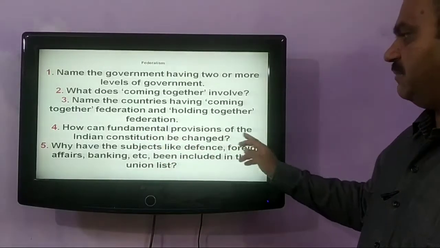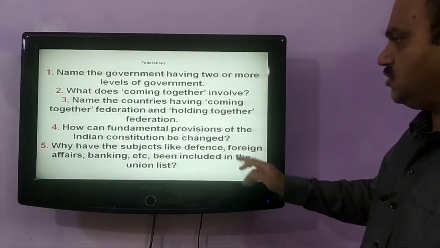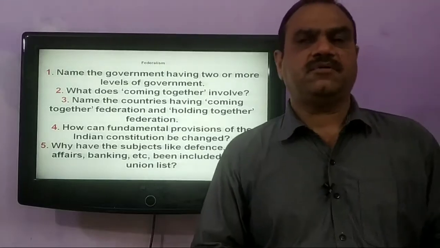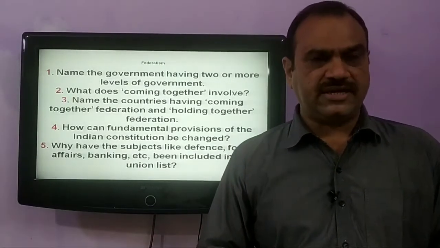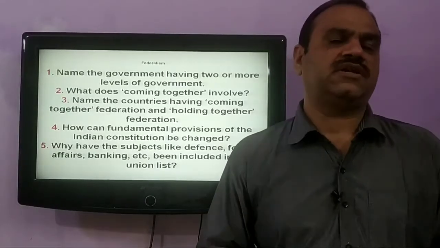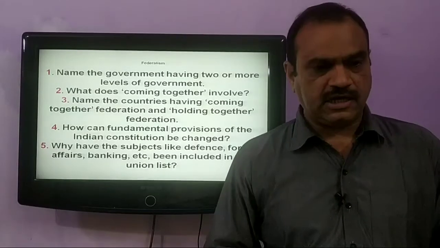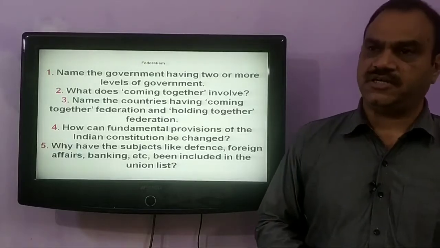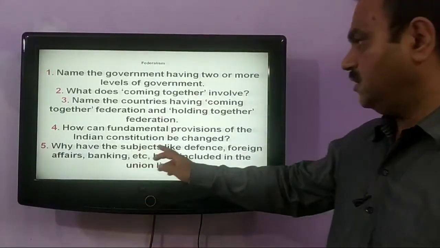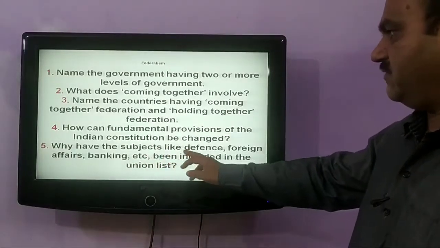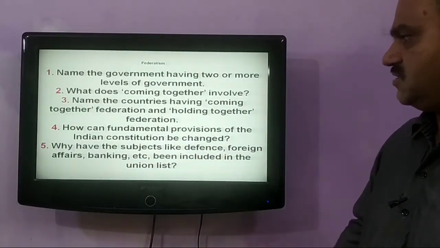How can fundamental provisions of Indian Constitution be changed? Fundamental provisions of Indian Constitution can be changed by taking consent from state governments also. If a resolution is passed by the central government and it is ratified by the states, fundamental provisions of the constitution can be changed.